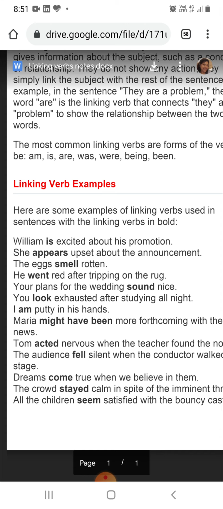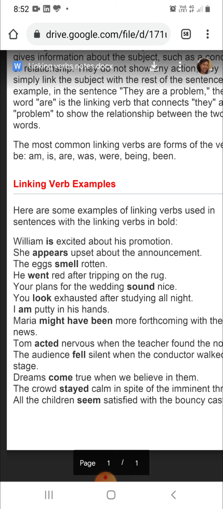William is excited about his promotion. Now, William here is the subject because we are talking about William. So, the person or the thing about which we are talking is the subject. Excited is the verb that is used, and promotion is a condition about which we are talking.